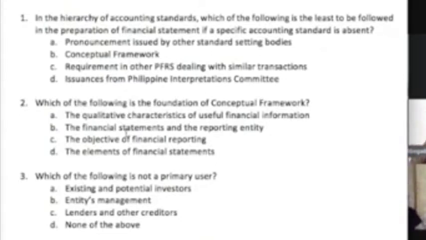Comparing letter A and letter D, class, letter D has more authority because it applies specifically in the Philippines. But for letter A, if it's a standard setting body that does not have any jurisdiction or authority in the Philippines, then we do not have to follow those pronouncements. Is that clear? Jurisdiction is very important, class. It does not matter how respected that standard setting body is. If it does not have authority in the Philippines, then its pronouncements will not have any power in the Philippines. So the answer in number 1 is alpha, class.